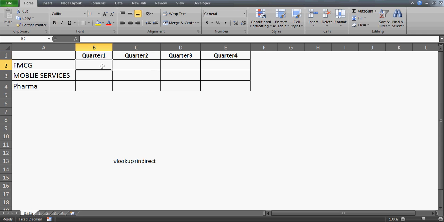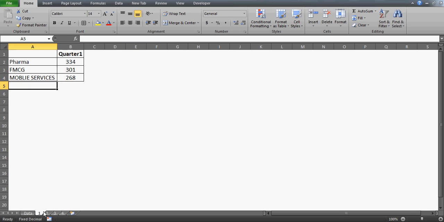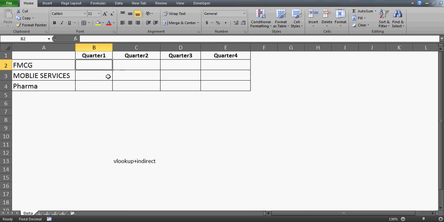It's quite tricky. Now you may use VLOOKUP. Maybe for the VLOOKUP I will upload another video, because VLOOKUP is not as easy as you may think at this point in time, because we have a lot of sheets here and we have to look up FMG, for example, or the pharma company in every sheet one by one, right? So as I said, it's not going to be so easy with the VLOOKUP, but yes, we can do it for sure. But that's not the motive of this video right away. What I want to do is make it very simple, and that's why I would like to use the VLOOKUP and the INDIRECT.